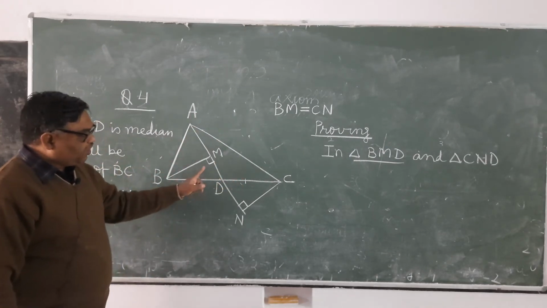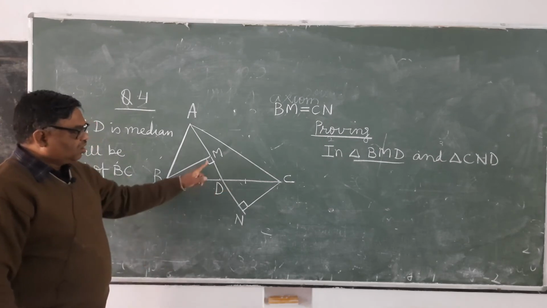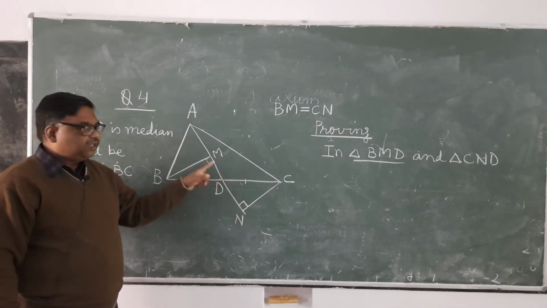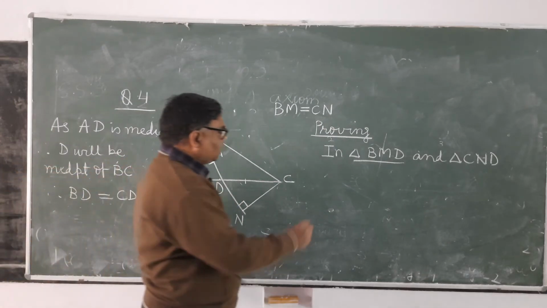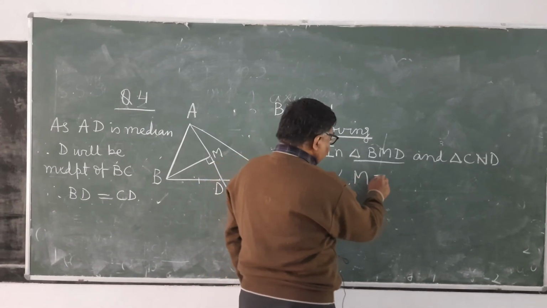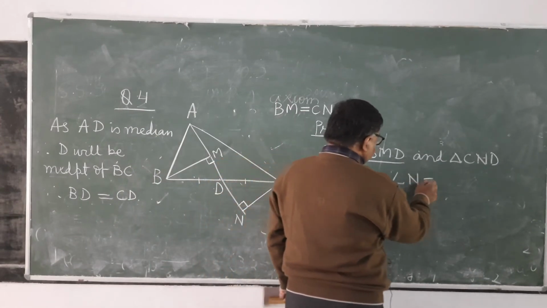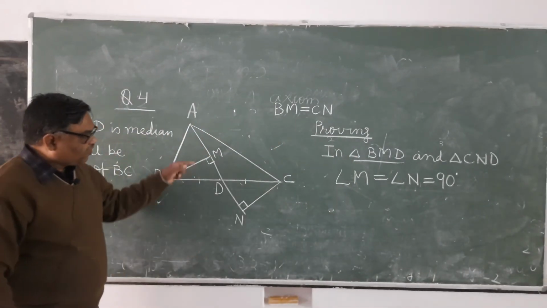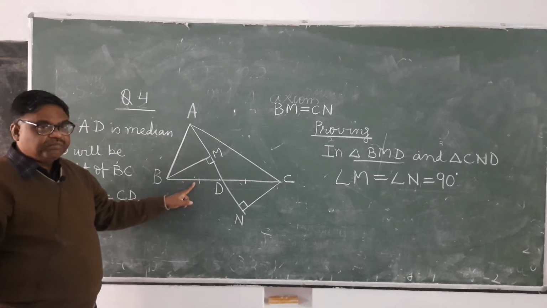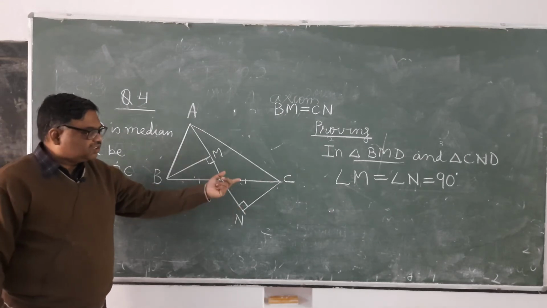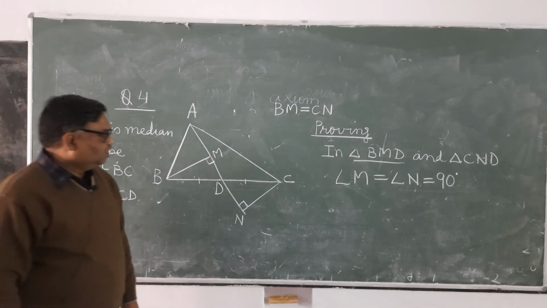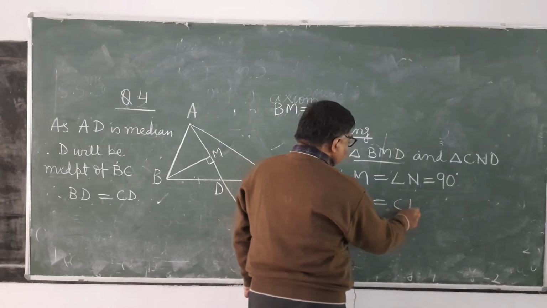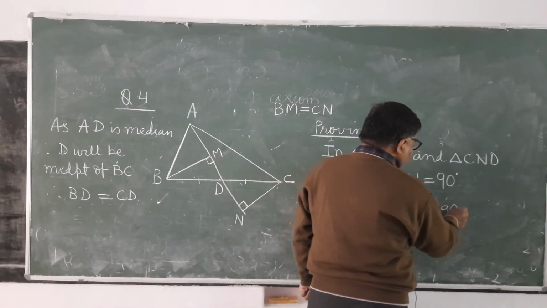So see here, in between both the triangles, what is given equal? This equals to this. Why they are equal? 90 degree. Angle M equals to angle N equals to 90 degree. Then you can see here in front of M, this is the side BD. Here in front of N, this is the side CD. So, BD equals to CD, this is already we have mentioned. It is clear? As AD is median.